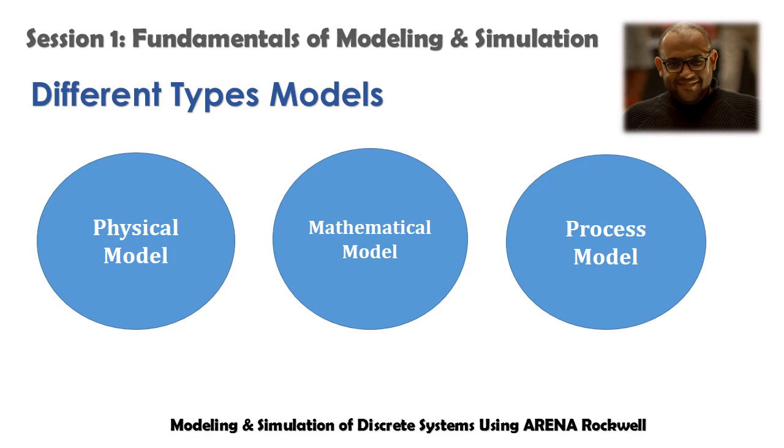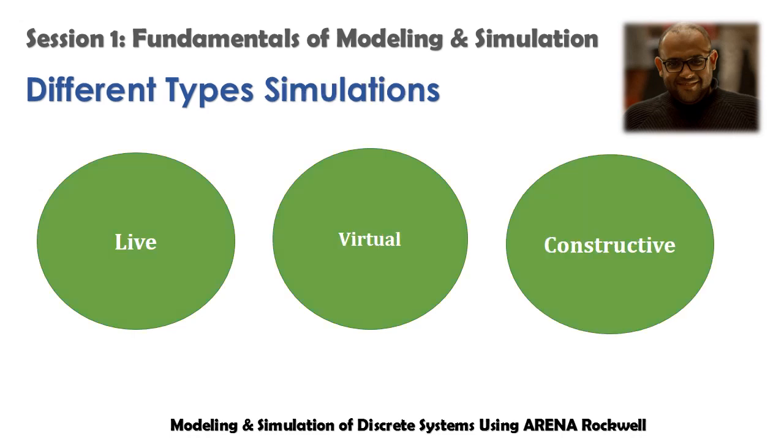For the process model, it describes the steps we need to follow to get something done, maybe something like a flow chart. With these three types of models, you can model basically anything, like an equipment, a system, some environments, even people behavior. Actually, as we have three types of models, we have three types of simulations. We have live simulation, virtual simulation and constructive simulation.